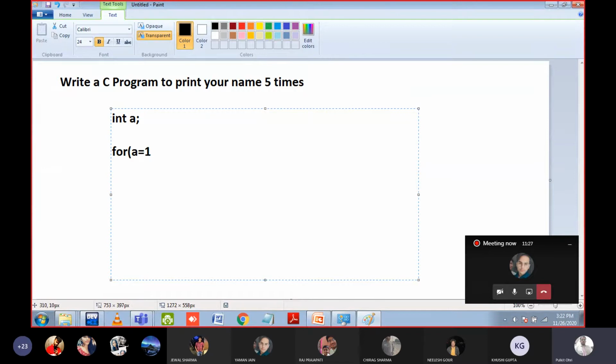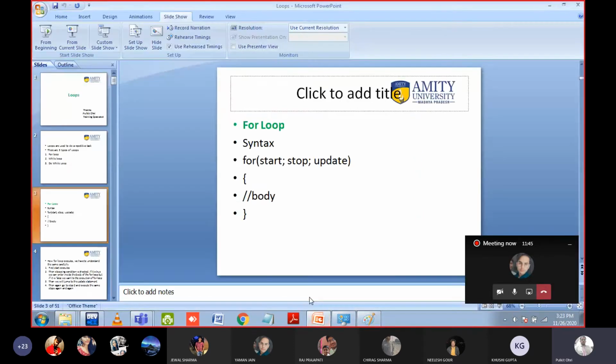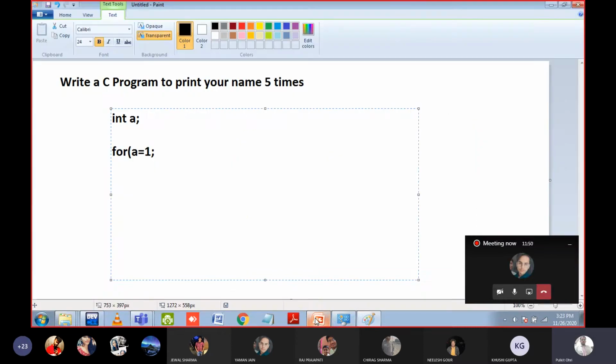For example, I have to print my name 5 times. So what is the starting condition? It is the number 1, right? And the stopping condition will be 5, because 5 is the last thing. I want to print my name 5 times. So here the starting is 1. Now this is the stopping condition. Here you can see how many times you need to print your name. I want to print my name only 5 times. So you will write a less than equal to 5, means if the value of a becomes 6, then stop the for loop, because I want to print my name only 5 times.